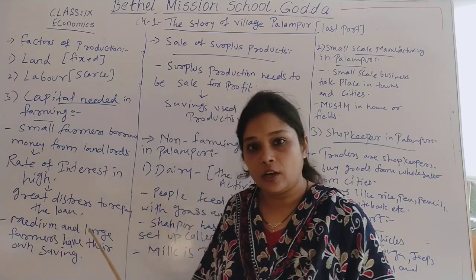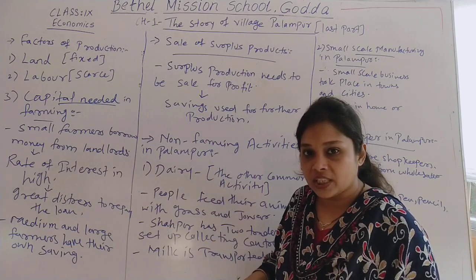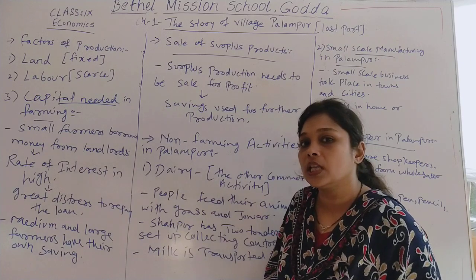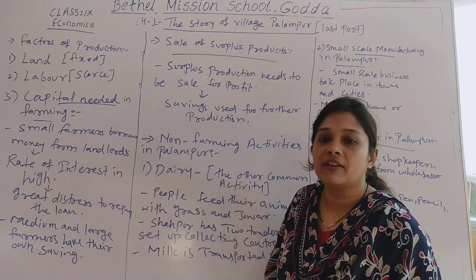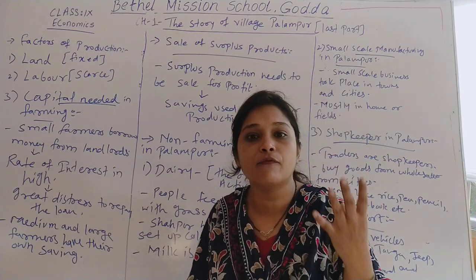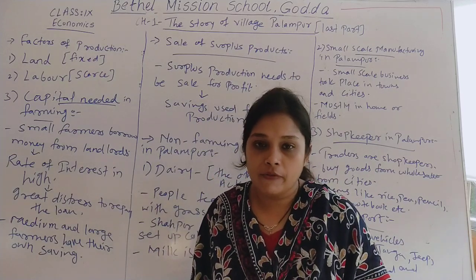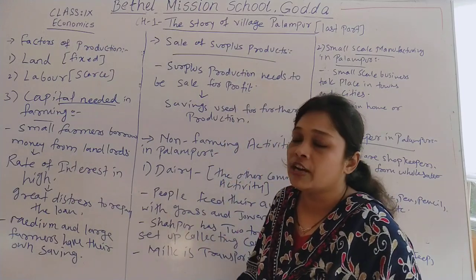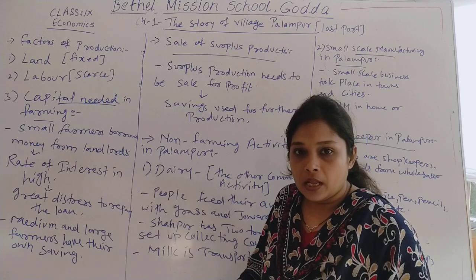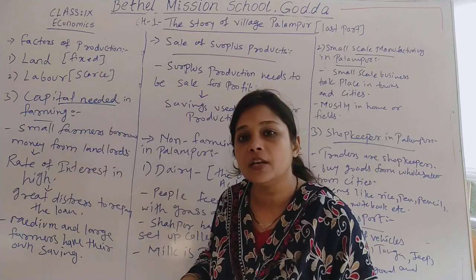In this chapter we have taken the example of village Palampur, which is a hypothetical village, and we have seen the production process of economic system. When we talk about production, for producing a commodity we require different factors of production. As in our last videos I have told you, we have 4 factors of production, that is land, labor, capital and entrepreneur. Now when we talk about land, we have seen that in village Palampur farming is the main economic activity for the people.